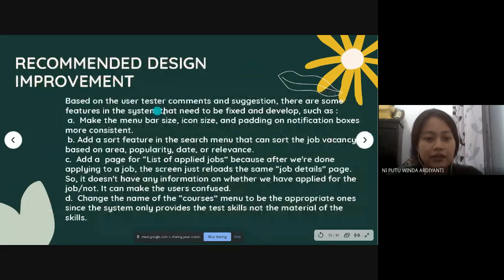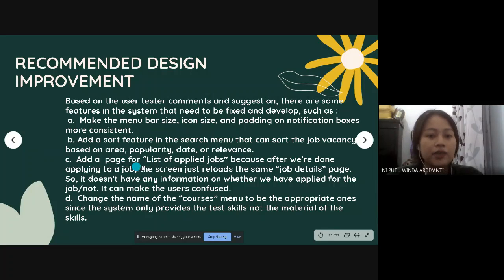Based on the user tester comments and suggestions, there are some features in the system that need to be fixed and developed, such as making the menu bar size, icon size, and padding of the notification box more consistent, and adding a sort feature in the search menu that can sort the job vacancies based on area, popularity, date, or relevance.